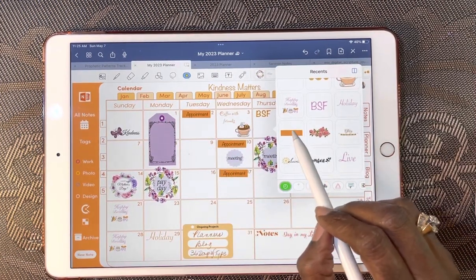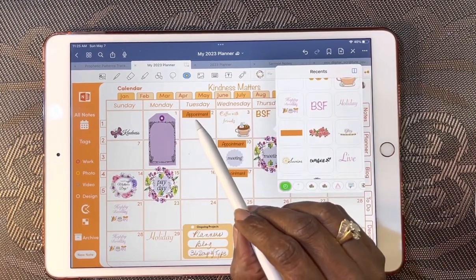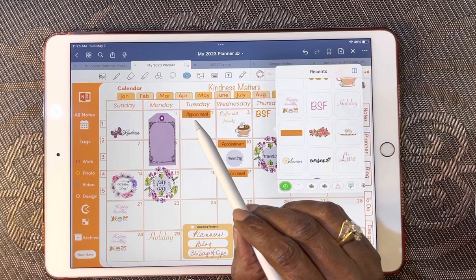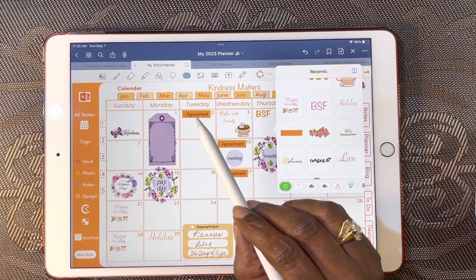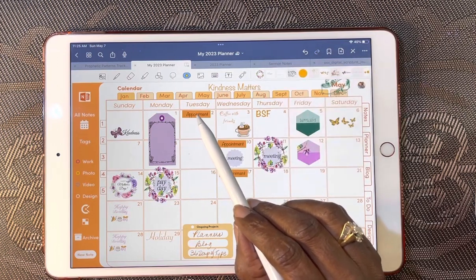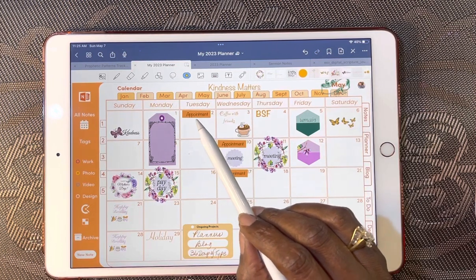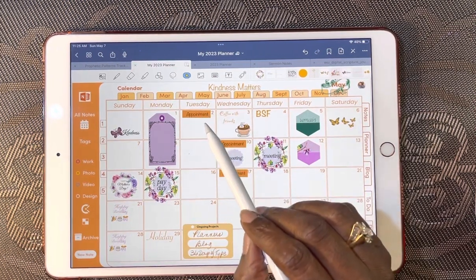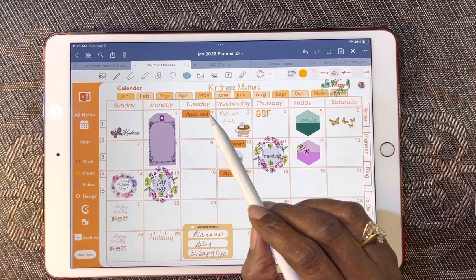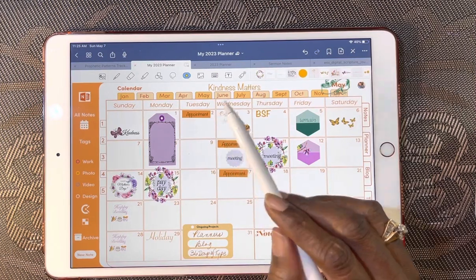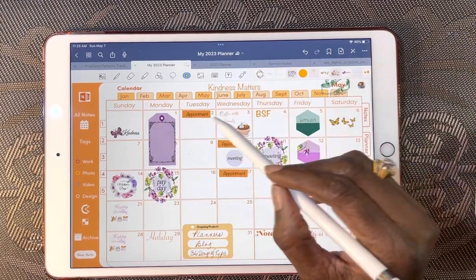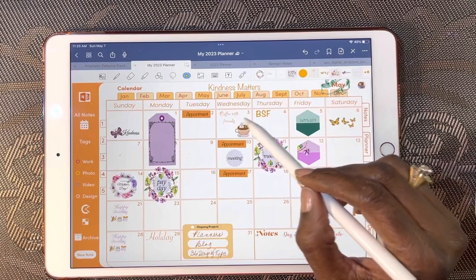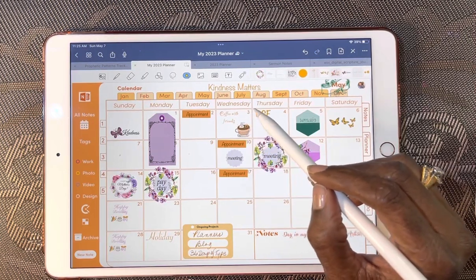So it's important that I put down this rectangle and then type out the word appointment, or whatever it is I wanted to include, first. Now, there is a way that you can lift that off, but I find that that's the easiest way to do it.